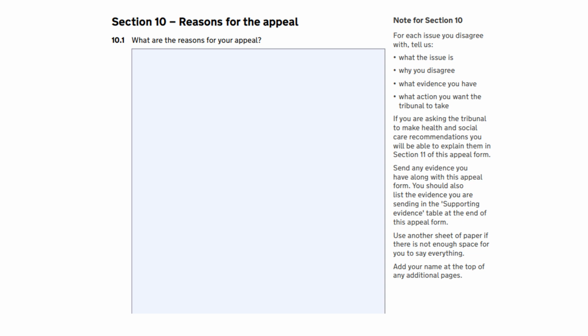If you'd like more space to write your views, you can write in the box, "Please see attached sheet," and you can then include this separate document when you email or post the form to the tribunal. But remember, clearly mark your separate sheet, "My reasons for appeal, section 10," and it's also helpful and important to include your child's name and date of birth.